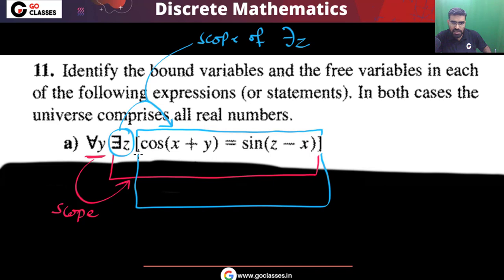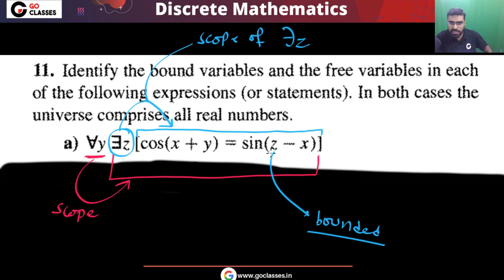In this scope, if there is any occurrence of z, every occurrence of z in this scope is bounded by this quantifier. So this is the scope of there exists z. If I put the variable z within this scope, then that occurrence of the variable is bounded by this quantifier. So you can see this is a bounded variable, and this z is bounded by this existential quantifier there exists z.